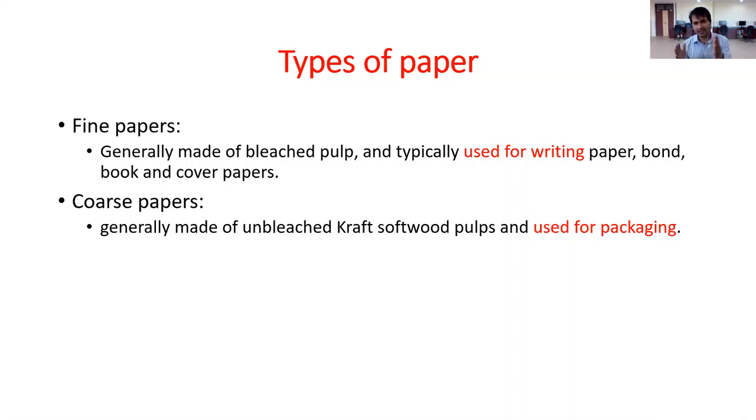So what do we use in packaging? We are using the coarse paper. Coarse paper is generally made up of unbleached kraft softwood pulp, and is used for packaging. So the most commonly used paper is the coarse paper, not the fine paper. Fine paper we use for writing purpose. Coarse paper we use for packaging purpose.